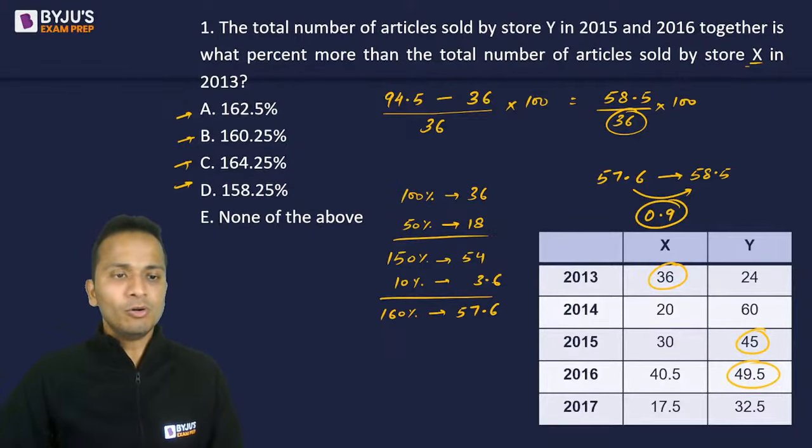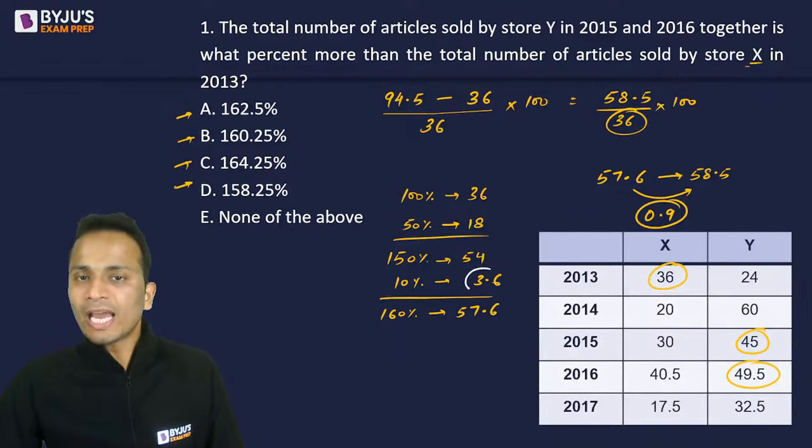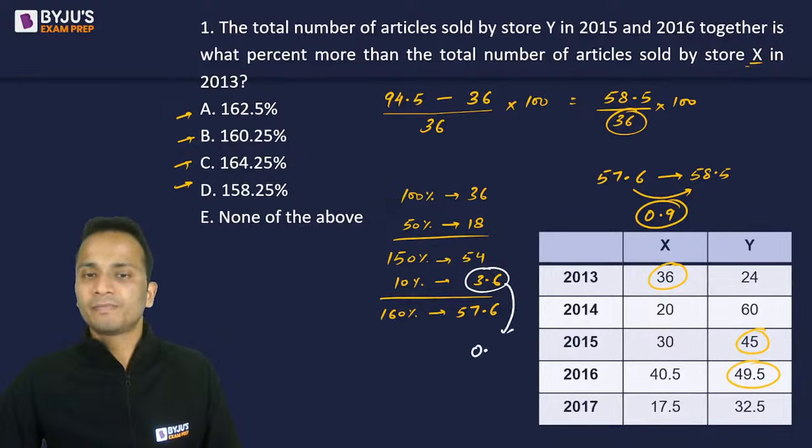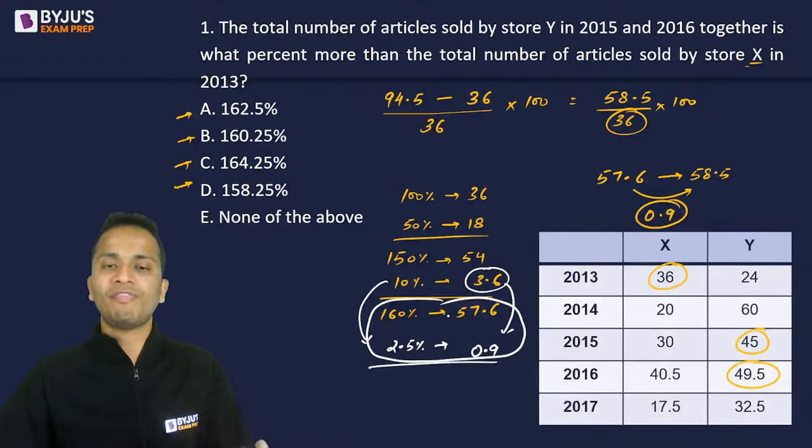Now look at this 3.6. I need 0.9. So 3.6 का 1/4 होता है 0.9. So 10 का 1/4 कर देते हैं, that is 2.5 percentage. And now you can add these two and it will give you your final answer.